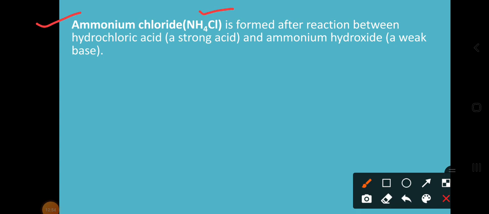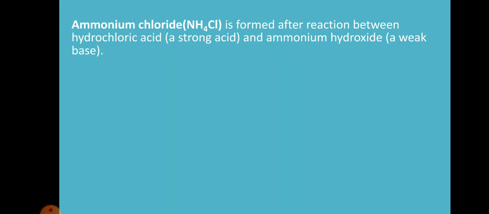Dear students, how will you get this ammonium chloride? When the reaction takes place between ammonium hydroxide and hydrochloric acid. Hydrochloric acid is a strong acid, whereas ammonium hydroxide is a weak base.